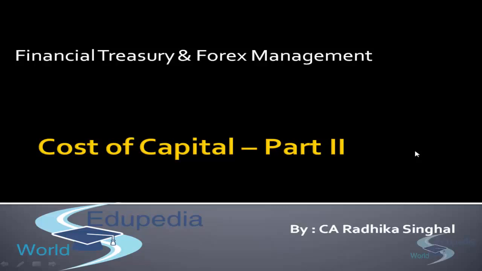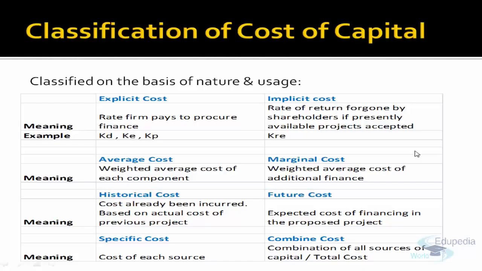So cost of capital is classified in different ways based on its nature and usage. The cost, or the rate, that the firm pays to procure funds, that is for equity, preference shareholders and for debt, is called explicit cost. And the opportunity cost for the retained earnings, because whatever projects are available with us, there is some opportunity cost, that's why we're not distributing that amount to the shareholders. This retained earnings cost is called implicit cost.